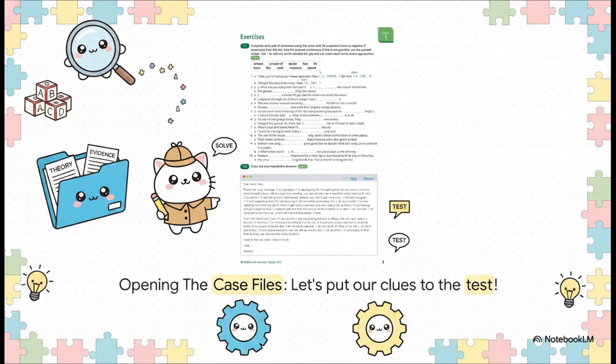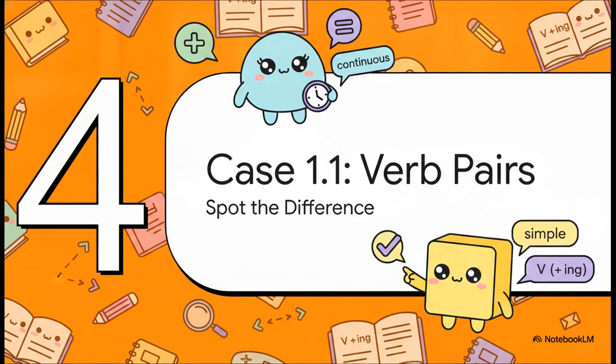All right, we've successfully gathered our theoretical clues from rules A, B, C, and D. So it's time to pivot to the second half of our explainer. I invite you to open the case files with me. We're going to put these theories to the test, moving from abstract knowledge into deep, focused practice to solve these grammatical puzzles together.